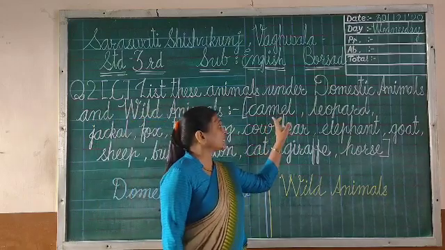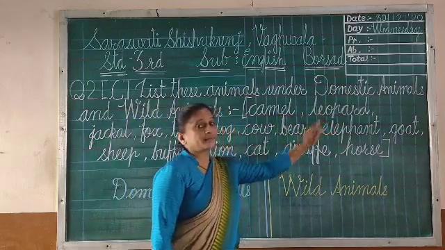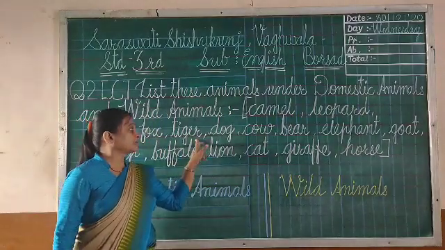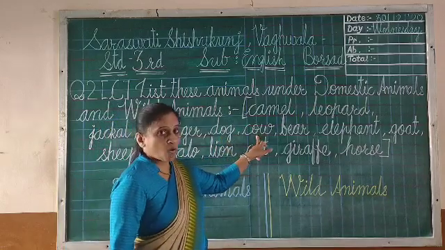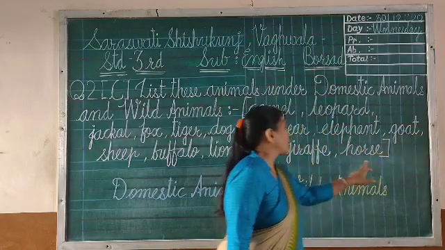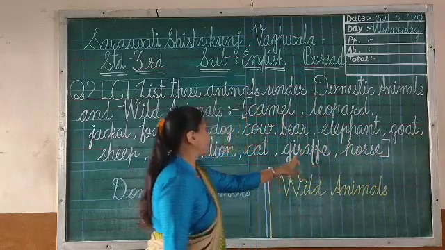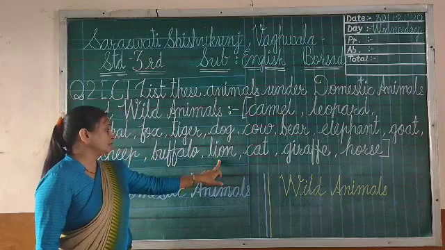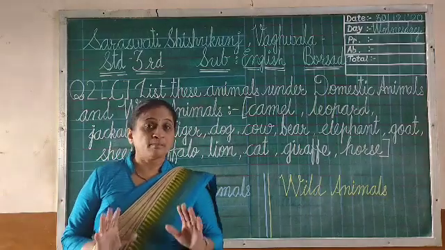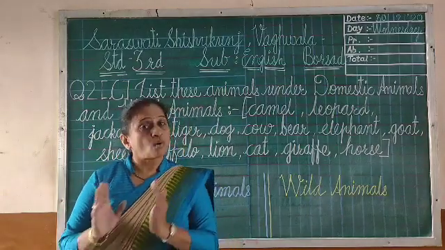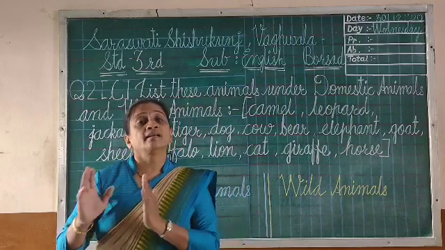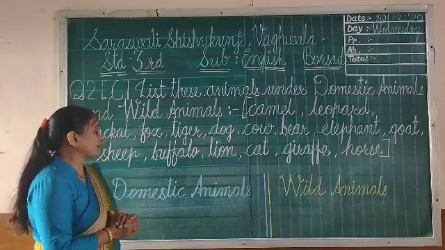First of all, you can see this: camel, leopard, jackal, fox, tiger, dog, cow, bear, elephant, goat, horse, giraffe, cat, lion, buffalo, sheep. Okay, so these all are animals, but some are domestic and some are wild. Some are living around us, living with us, some are living in the forest. Okay. So now let's bifurcate this.